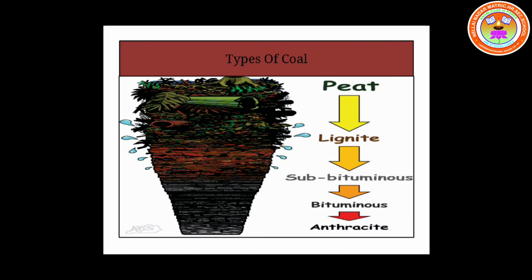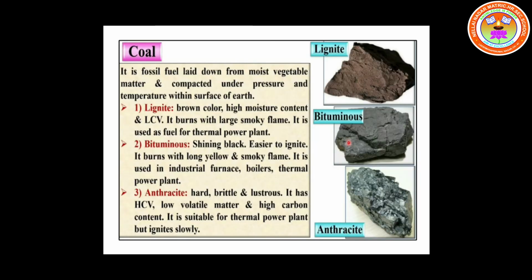Anthracite consists of 86 to 97% of carbon and it has the highest calorific value. So these are the different types of coal which we have to know. Lignite, subbituminous, bituminous and anthracite are the different types of coal.